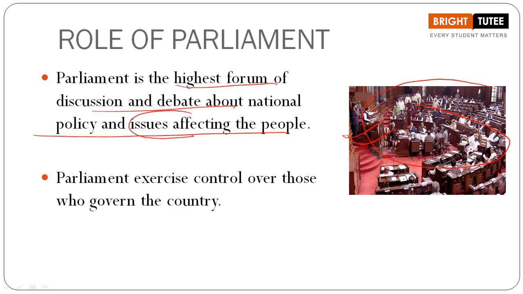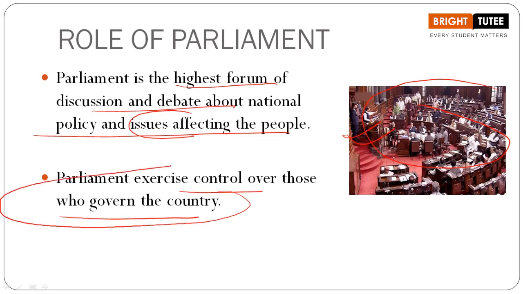Now the parliament exercises control over those who govern the country. Another important point that we have to keep in mind is that parliament exercises control over the ruling party. When we are talking about the ruling party, or the Prime Minister and the Council of Ministers, you have heard the term executive. They are responsible for executing the laws, for implementing the laws. So Parliament exercises some control here over the ruling party, over the ruling government.